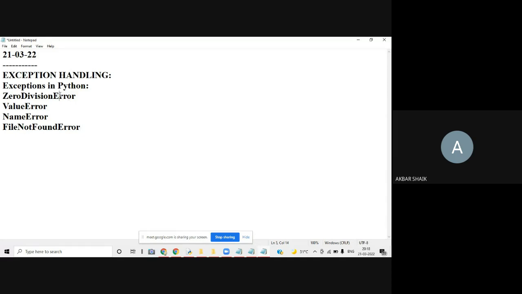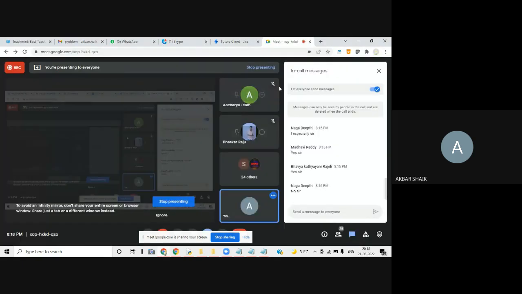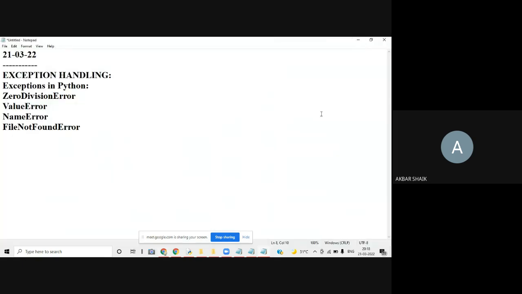Zero division error, value error, name error, file not found error. So these are the different types of exceptions we are going to find in our Python programs. But our topic is not exception. Our topic is exception handling. What is meant by exception handling?